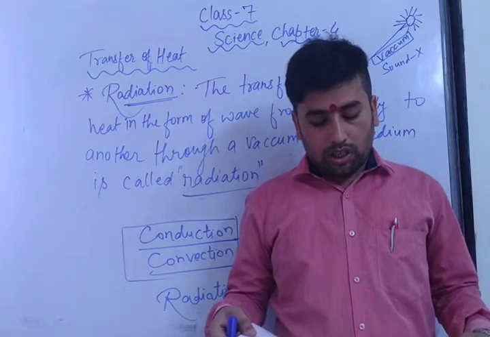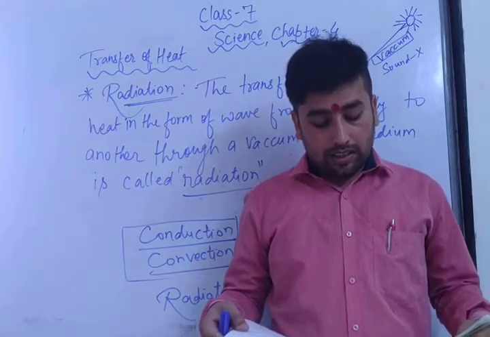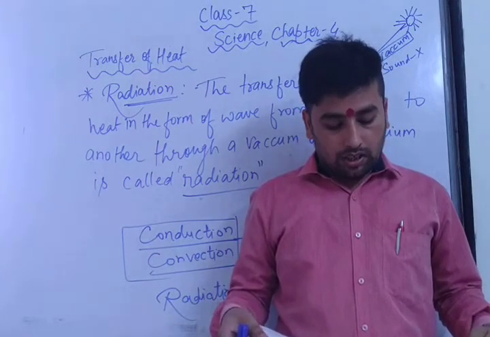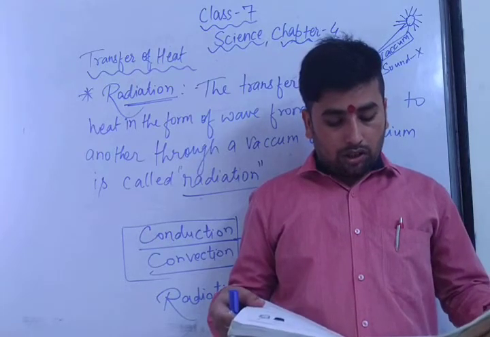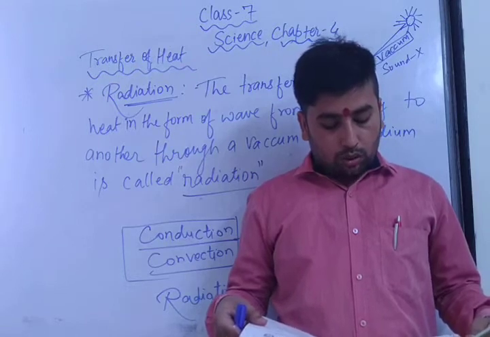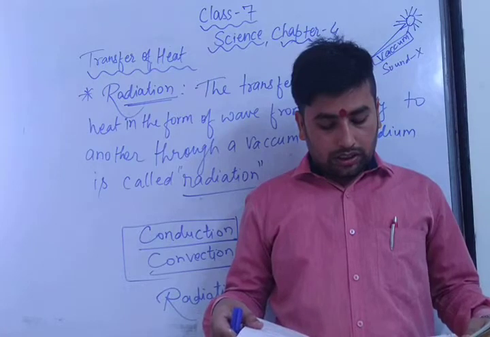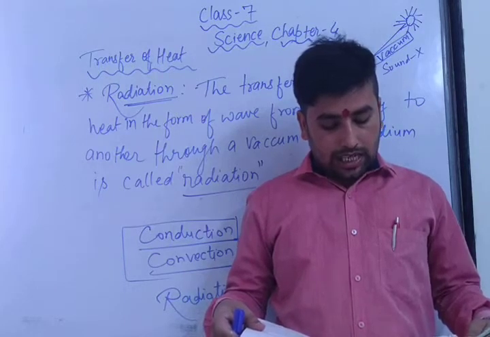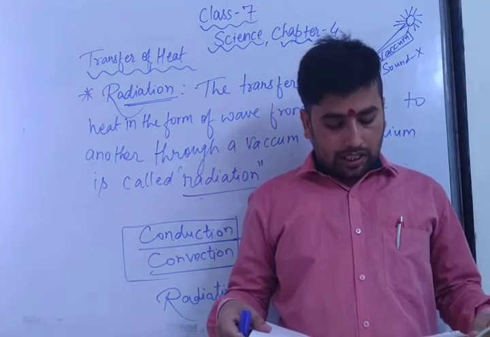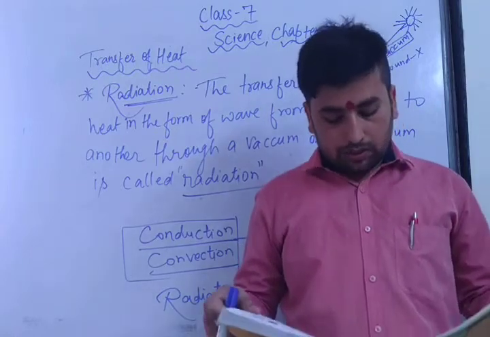All hot objects, solid, liquid and gases, radiate heat. The amount of heat radiated by a hot body depends on its temperature, color and the nature of its surface, dull or shiny. The amount of radiant heat received by a body depends on its distance from the source of radiant heat. A body closer to the source receives more heat than one further away. This is why the inner planets of our solar system, Mercury, Venus, Earth, Mars, which are nearer the Sun, are much warmer than the outer planets which are further away.